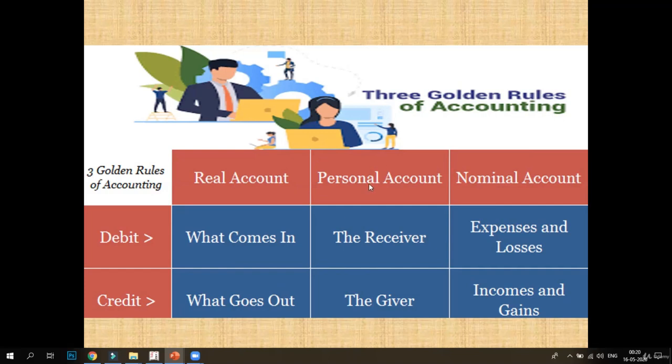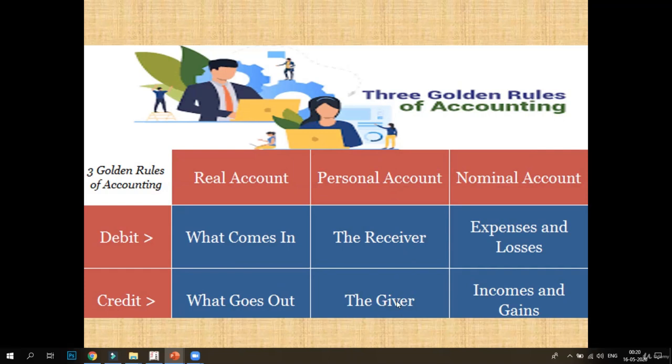For the personal account, whenever a supplier, customer or lender of money is receiving the amount, we debit that receiver, and whenever any supplier, customer or lender is giving the amount, you credit the giver.